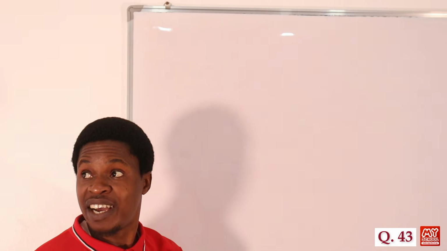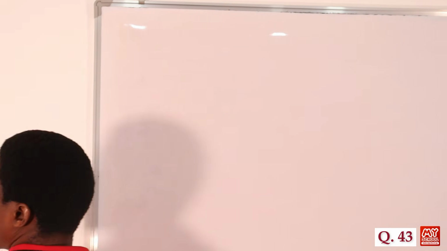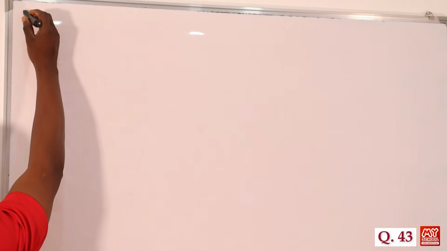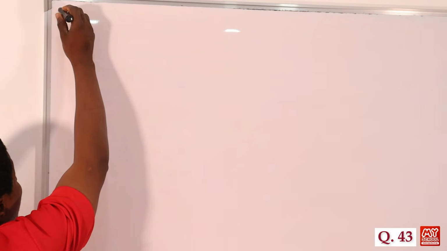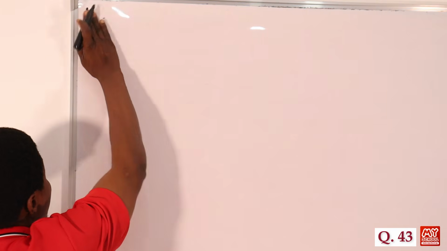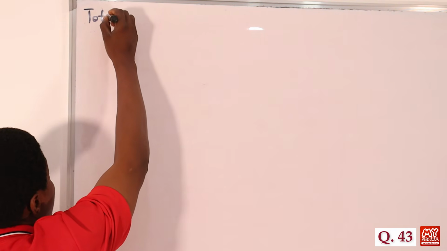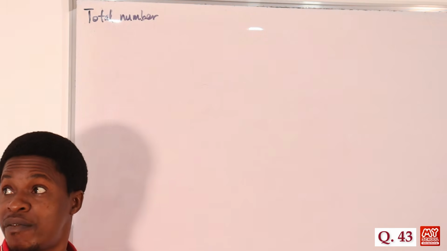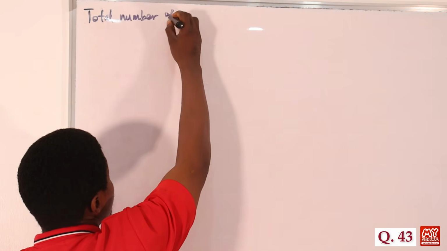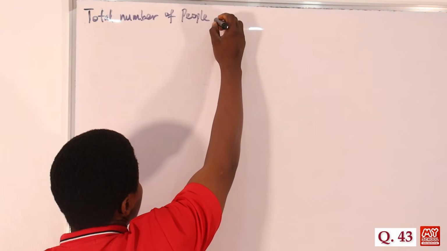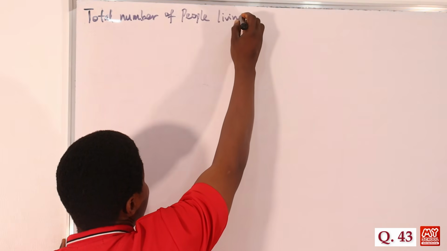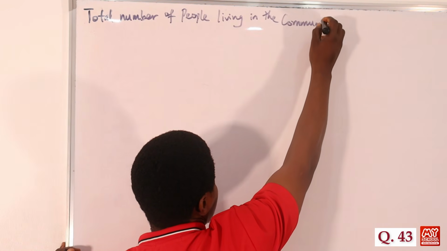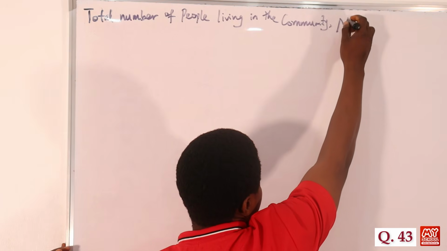We're told that in that community, the total number of people living in that environment is 2,310,000. So we have the total number of people living in the community, and we use capital N to represent that.